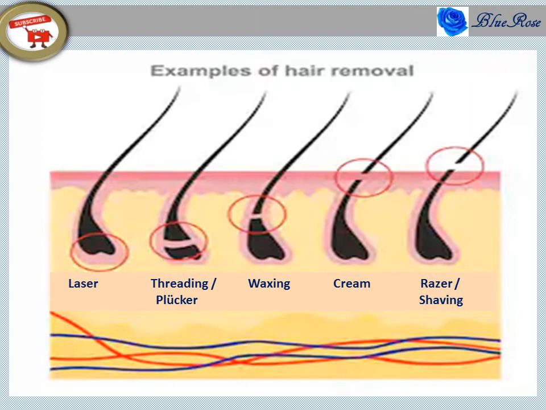In the cream method, it is removed just below the skin. In the waxing method, it is removed in the middle area of the skin. In threading and plucker methods, it is removed above the hair root level. In the laser method, the treatment removes the hair at the root level.